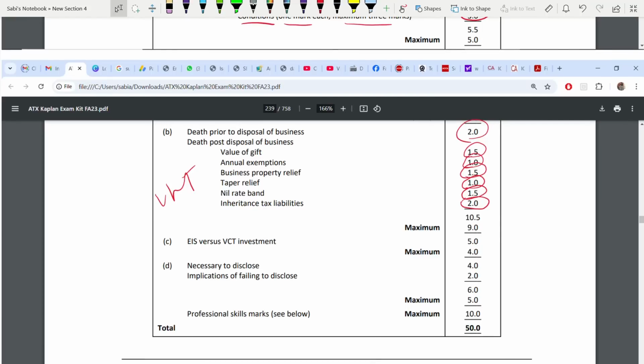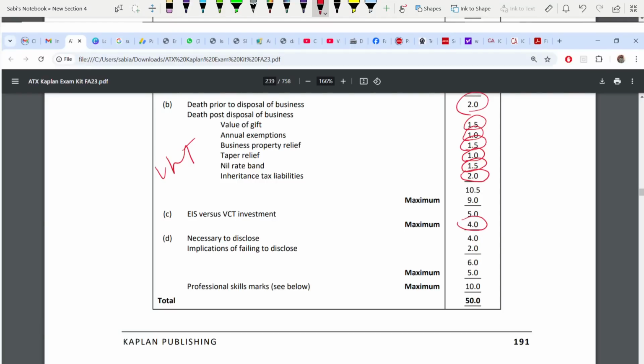Then, EIS versus VCT, 4 marks. Then, necessary to disclose, 4 marks. Implications of failing to disclose, 2 marks for ethics. And professional skills is 10 marks. We'll see below how you get those professional skill marks.